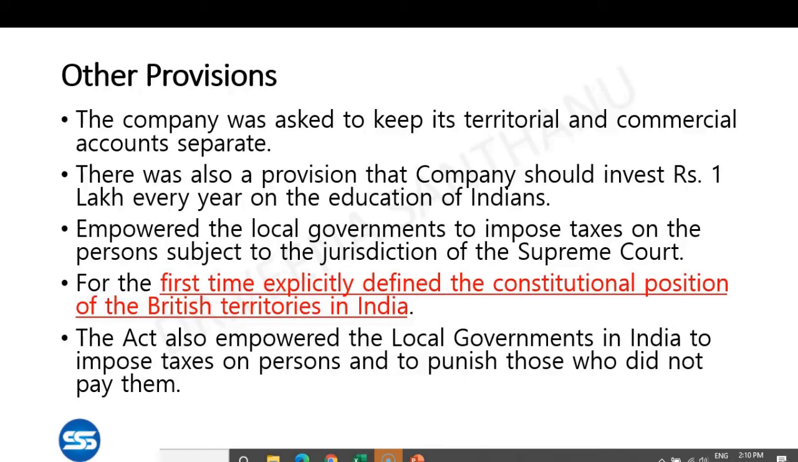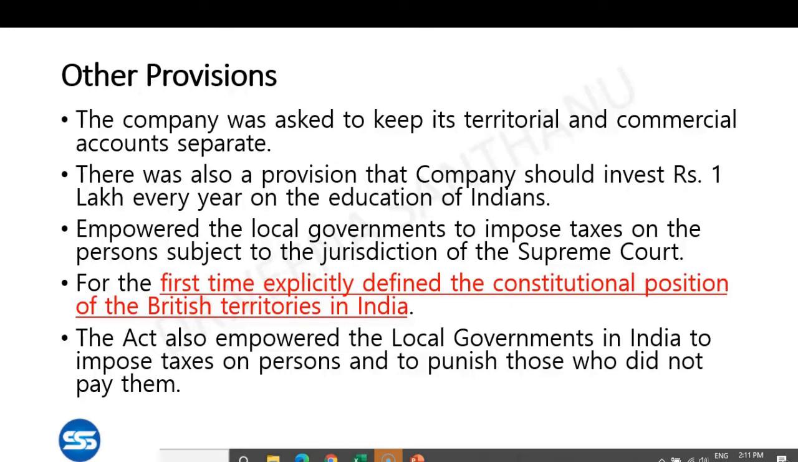The third one is to empower the local governments to impose taxes on persons subject to the jurisdiction of Supreme Court. So the local governments were given the power to impose taxes on persons subject to the jurisdiction of Supreme Court. Whoever comes under the jurisdiction of Supreme Court will get taxed by the local governments, and the local governments were given the power. And next important thing, for the first time, explicitly, it defined the constitutional position of British territories in India.